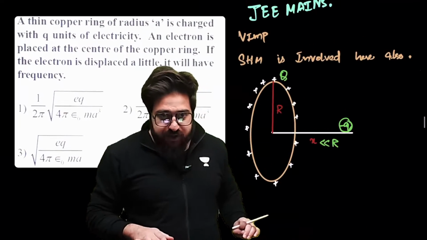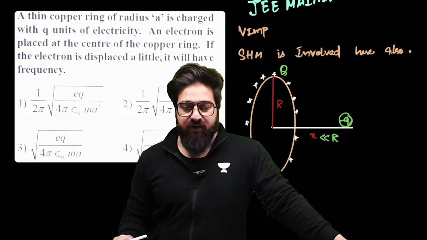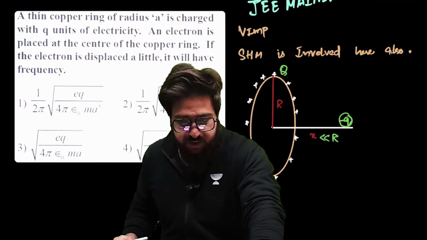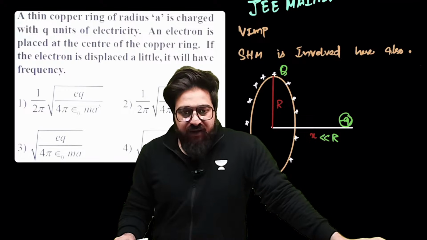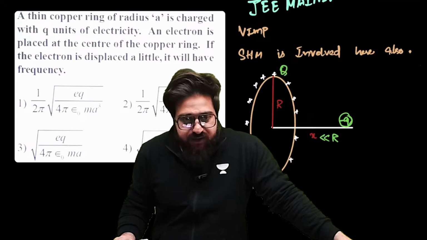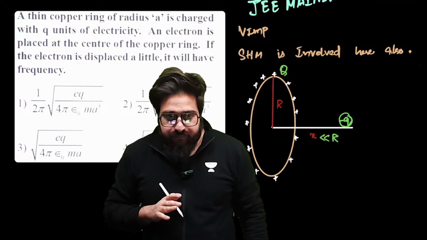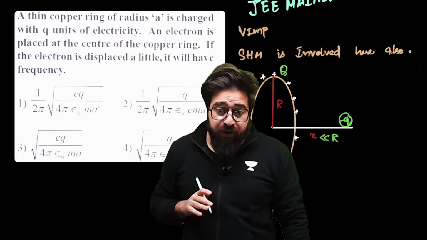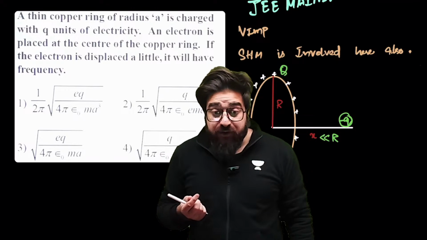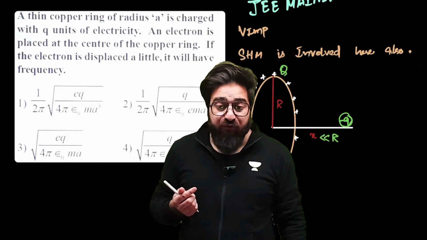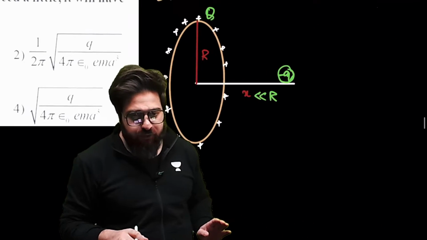Now, read the question very carefully and answer this particular question over here. Tell me the answer. A thin copper ring of radius A is charged with Q units of electricity. An electron is placed at the center of the copper ring. If the electron is displaced a little, it will have frequency. See, let me just tell you over here.